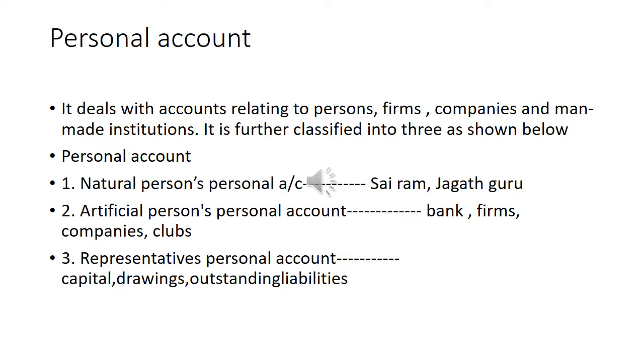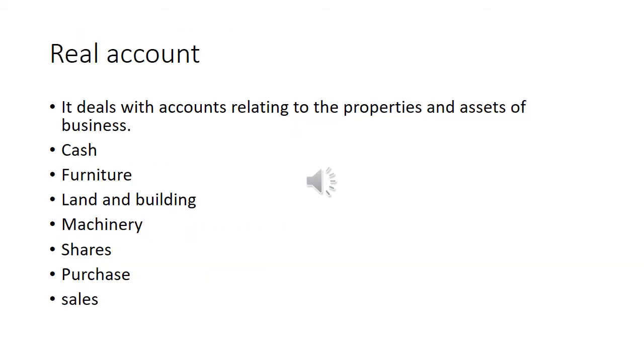Personal account. It deals with persons, firms, companies and man-made institutions. Natural persons personal account: Sairam, Jagadguru. Artificial persons personal account: bank, firms, companies, clubs. Representative personal account: capital, drawings, outstanding liabilities.